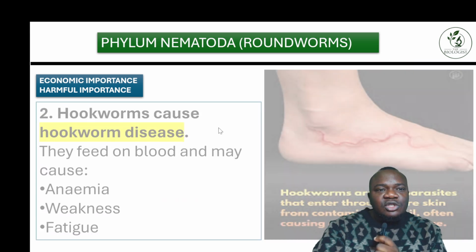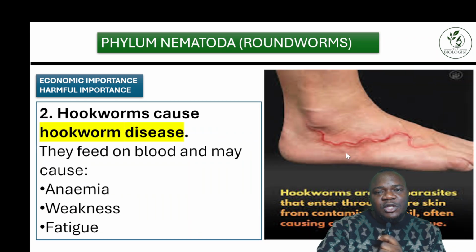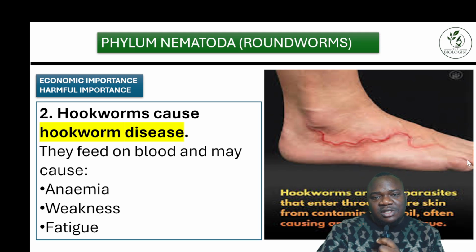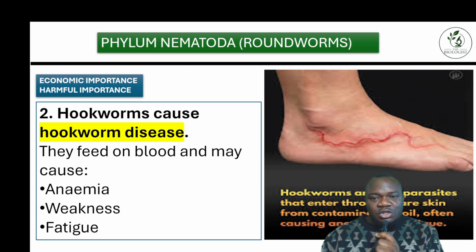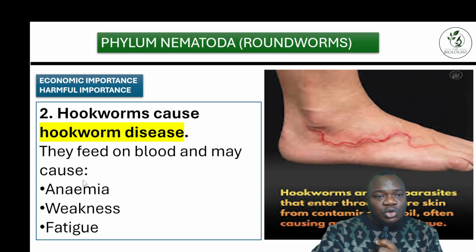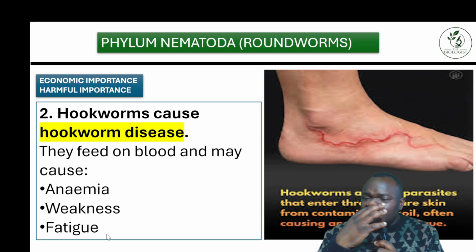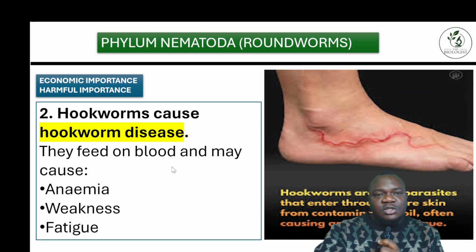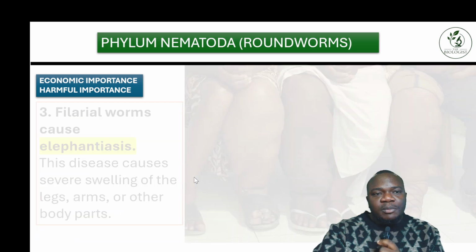All right. So the next one will be hookworm. You can find the hookworm in the leg. You can see the leg of this person. These hookworms are tiny parasites that enter through the bare skin. And when they get to the bare skin, they can cause a lot of infection. They normally come from contaminated soil. Most of them can cause what they call anemia, weakness, and fatigue. So this is one of the negative effects of the hookworm.